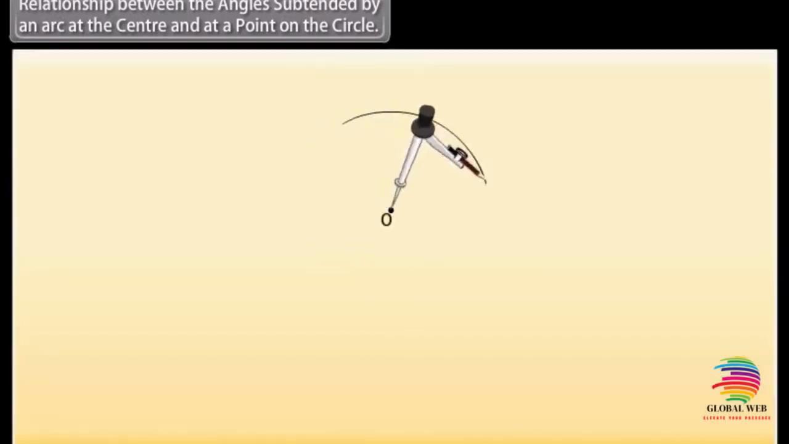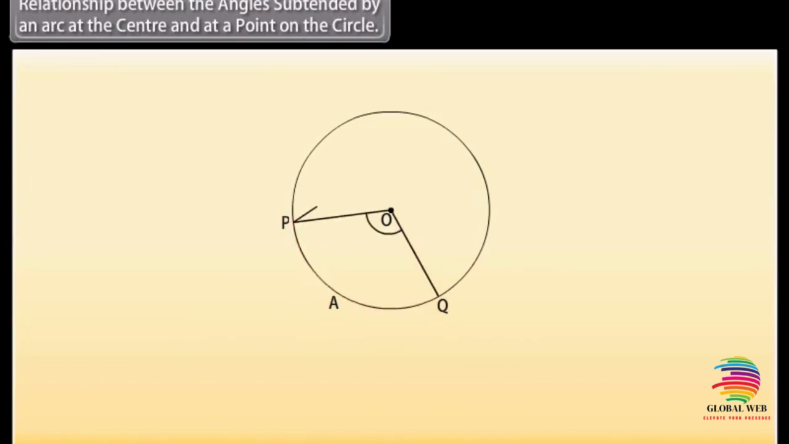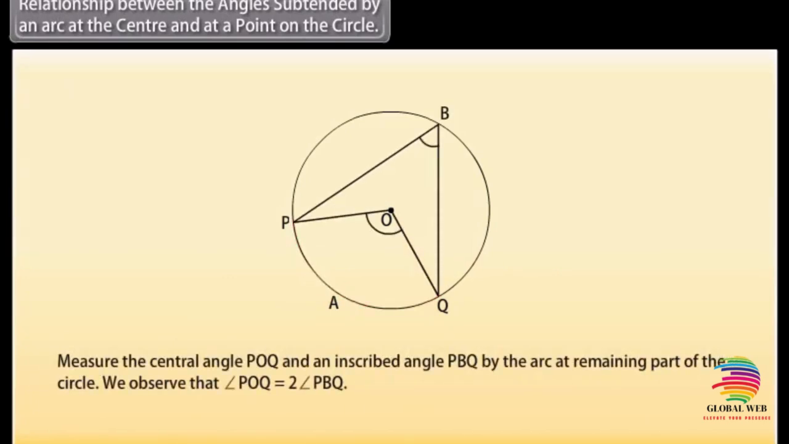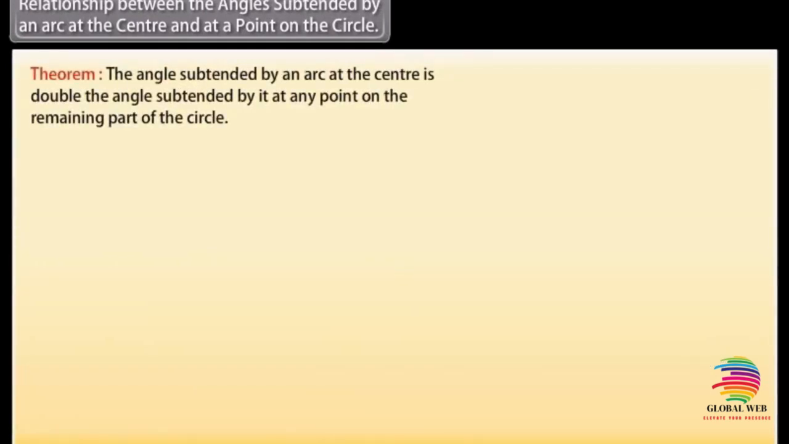Relationship between the angles subtended by an arc at the center and at a point on the circle. Draw a circle with center O. Let PAQ be an arc and B be any point on the circle. If we measure the center angle POQ and the inscribed angle PBQ subtended by the arc at the remaining part of the circle, we observe that angle POQ is equal to 2 times angle PBQ. This activity gives us a theorem. Theorem. The angle subtended by an arc at the center is double the angle subtended by it at any point on the remaining part of the circle.